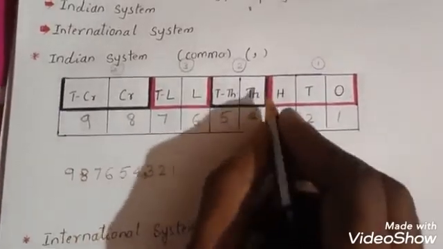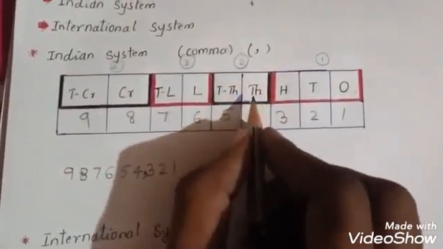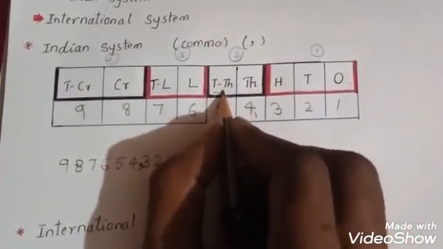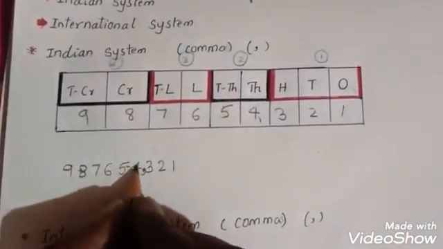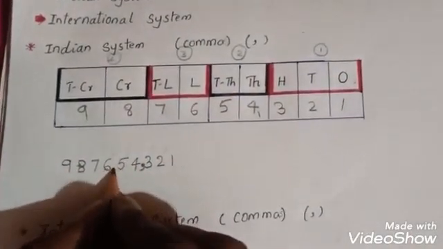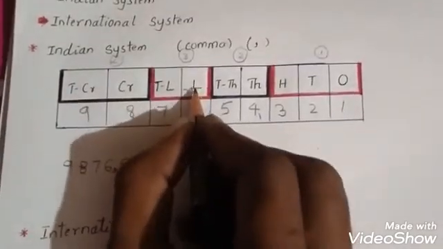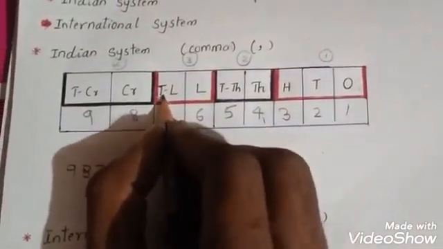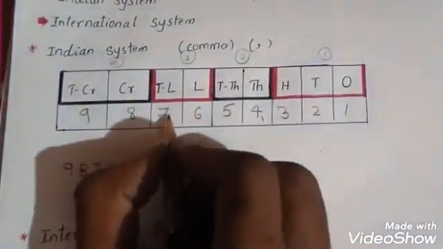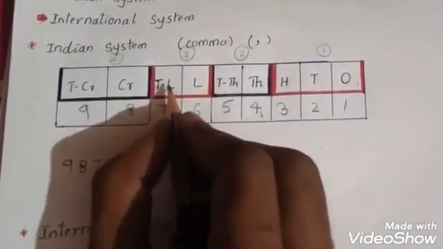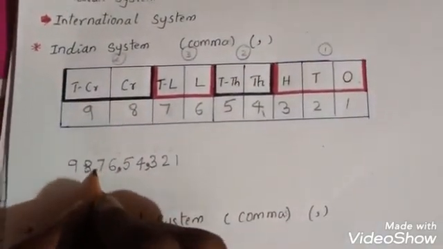Okay. And next, the second group is there. In that second group, which ones are there? Thousands and ten thousands. Only two digits are there. So what will you do children here? 1, 2. Two digits. After two digits, you have to put the comma. Okay. And next one more group is there. Lakh and ten lakh. This is the third group. So how many digits are there children here? 1, 2. Two digits are there in the lakh and ten lakh group. So what will you do? After these two digits, you have to put the comma.